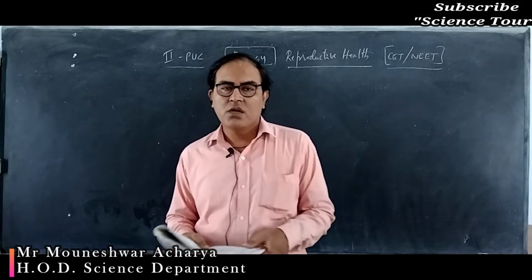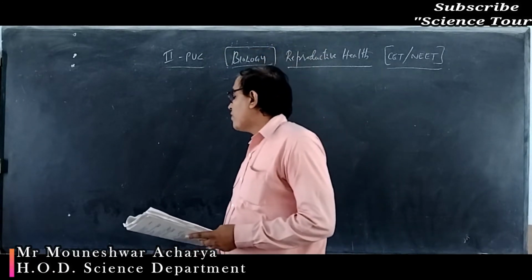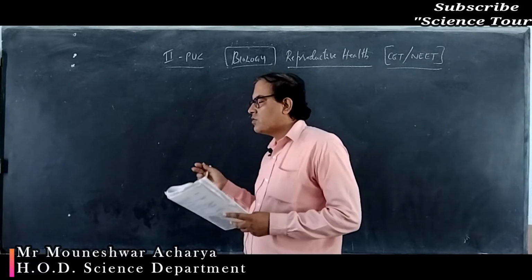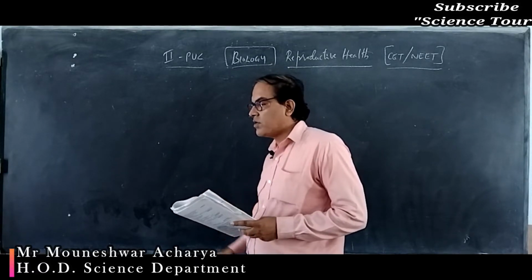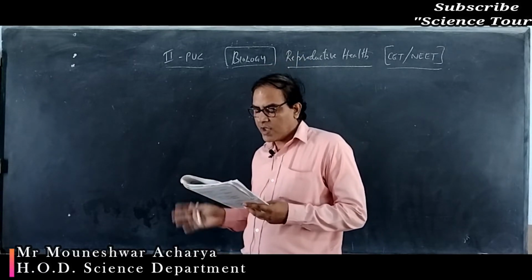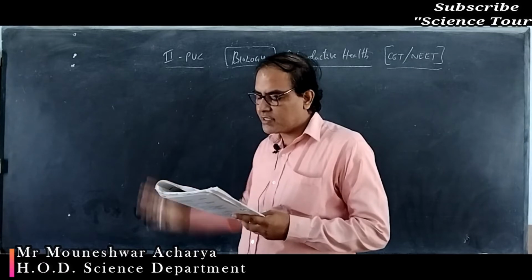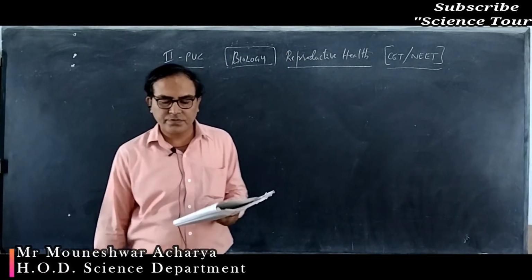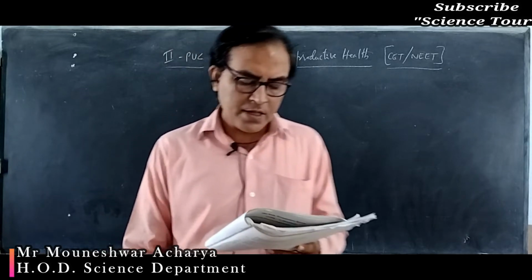Got it? So IMR is for 1000 live births and MMR for 1 lakh live births. In 1 lakh, if you take one, it doesn't have that much effect, but in 1000, if you reduce 1, that will definitely affect the population rate and result in the decline in the growth rate. Understood? Very important question. Let's move to question number 3.